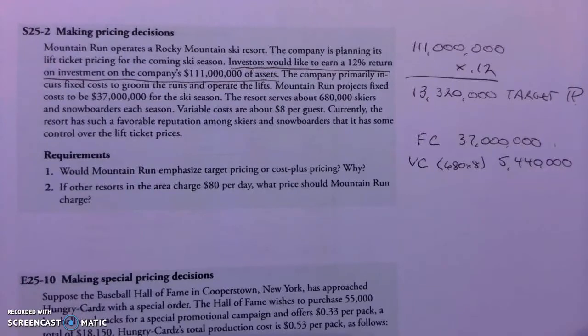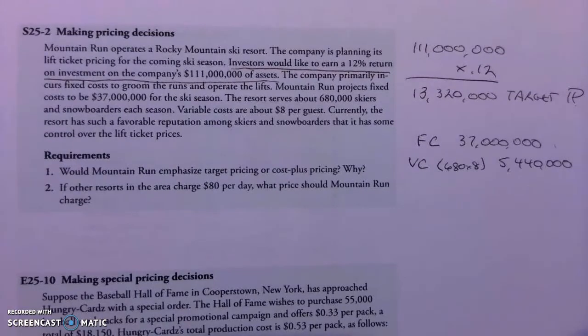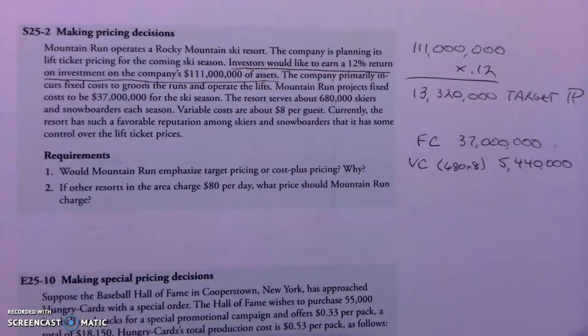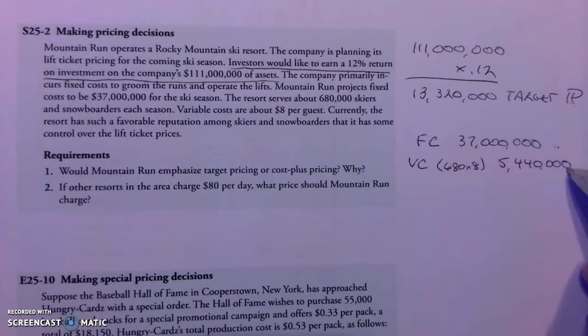And then what's their revenue? Currently, the resort has such a favorable reputation among skiers and snowboarders that it has some control over lift ticket prices. In other words, we are price setters. We don't have to go out and take whatever the market is charging. We can do our own. So the total costs that have to be covered here are the target profit plus the fixed costs plus the variable costs. Okay, so I'm going to add up all these costs, and what do we have?